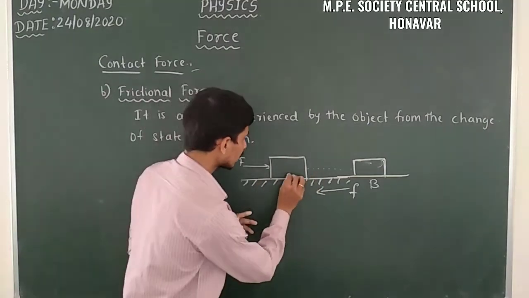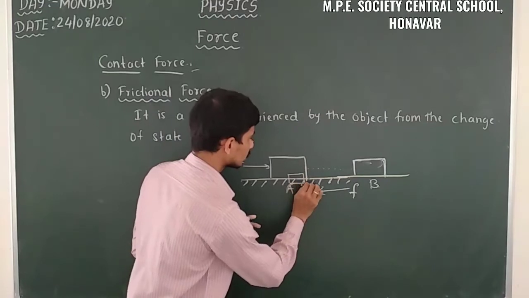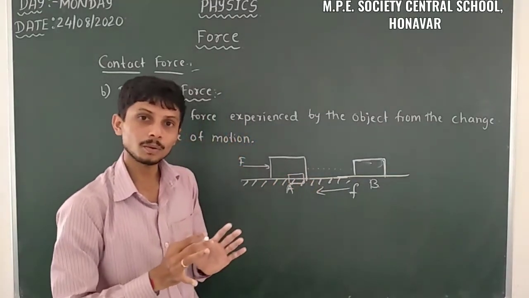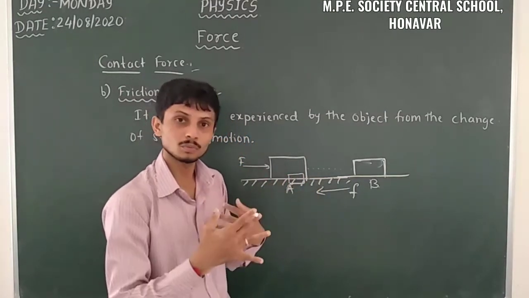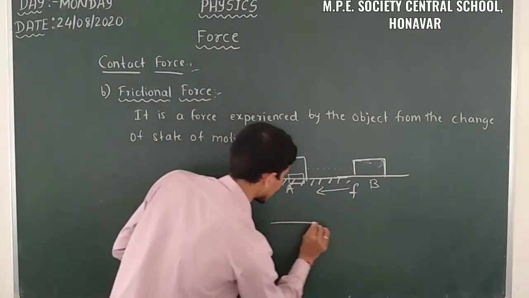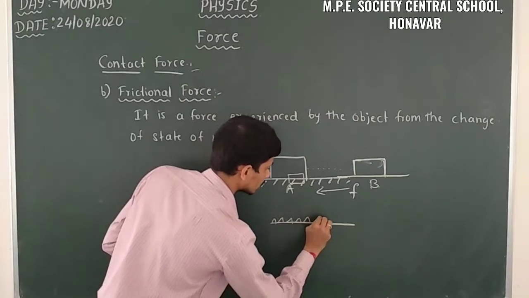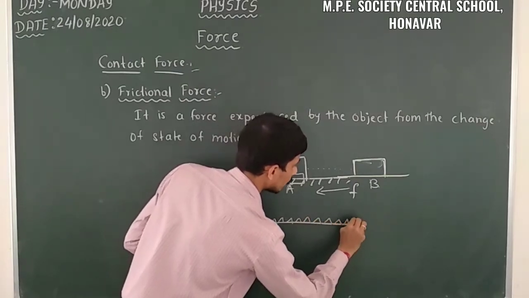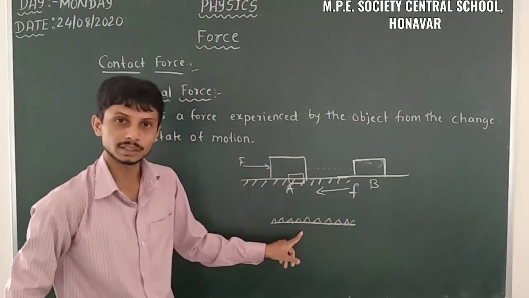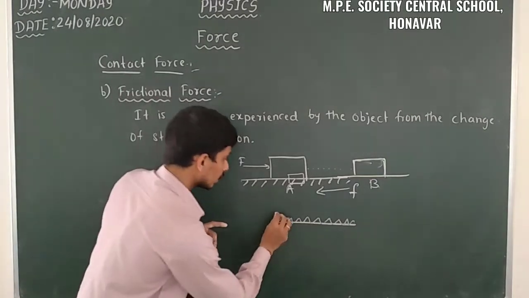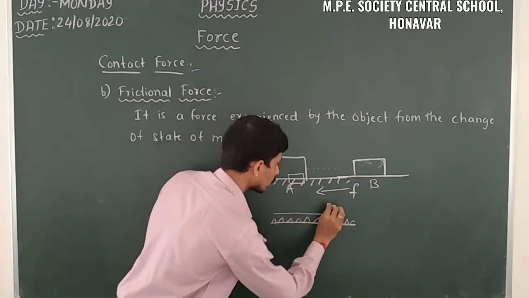So when I take the micro view of this part while it is in motion, we can observe it like this. Here it is a view of the ground, and above that the box is there.